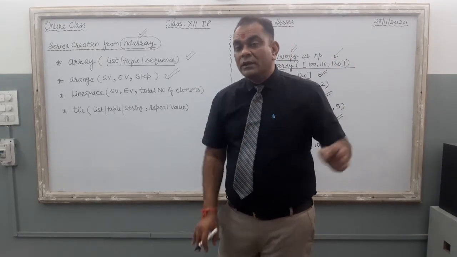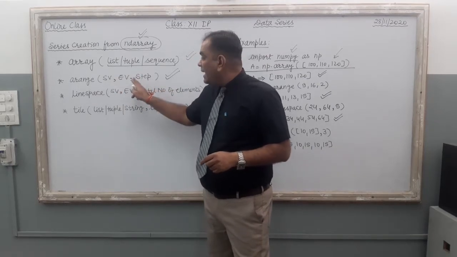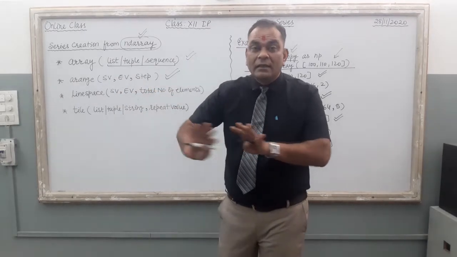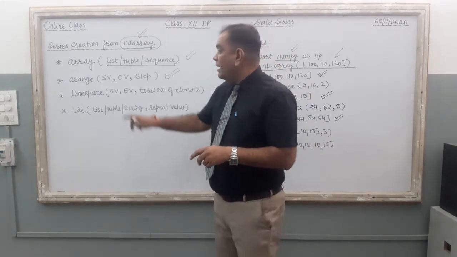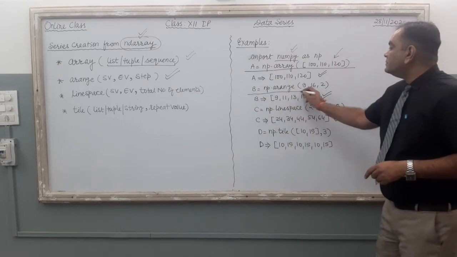What we can do in the range function is starting value, ending value, and step. The ending value is not included in the output. Keep it in your mind: start value, end value, step. Just see the example, just see this one.